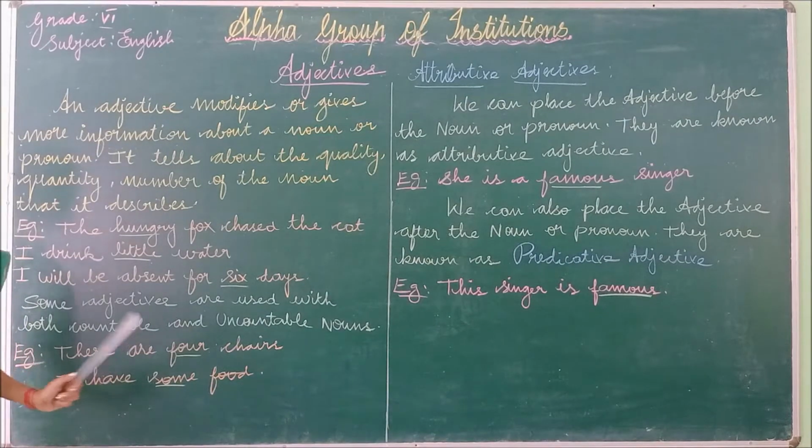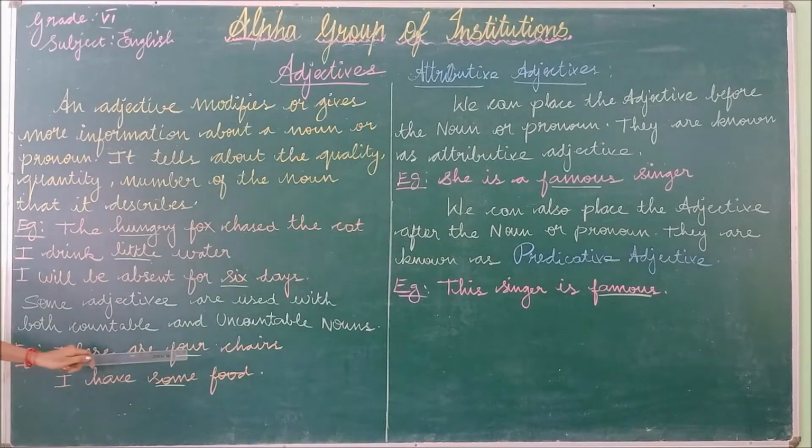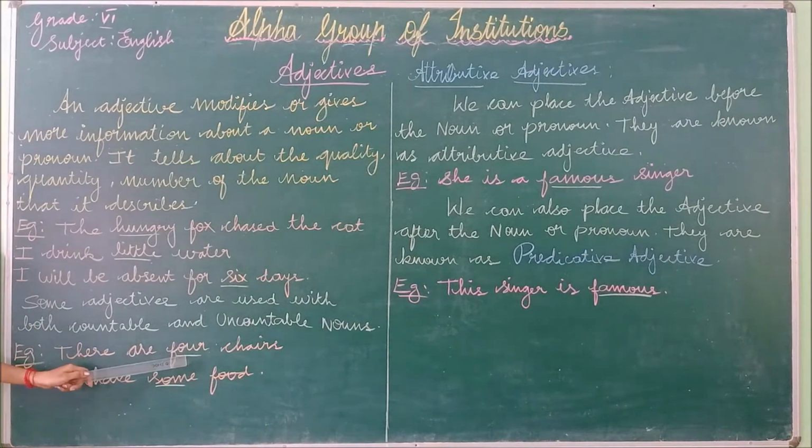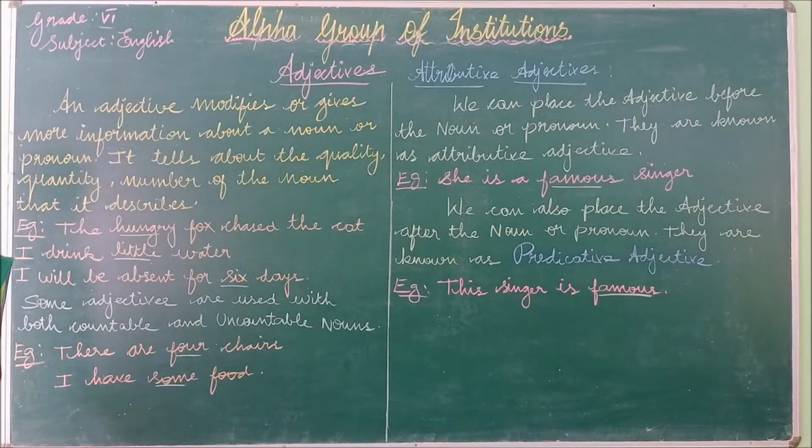This is known as the countable noun and 4 is known as the adjective because chair is the noun and we give additional information about the chair, like how many chairs there are.